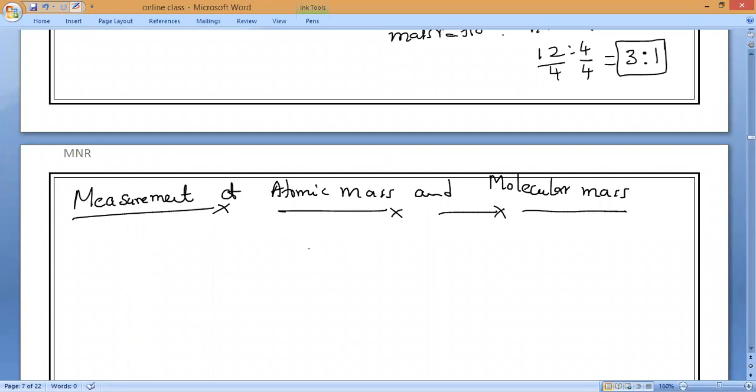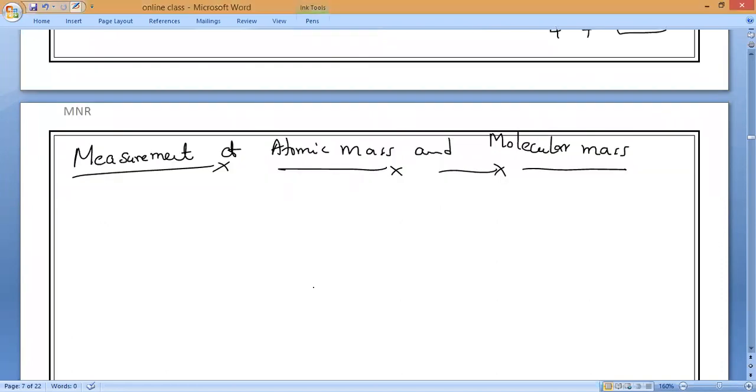But atoms are extremely small. They are the smallest particles of matter. Is it possible to see them easily? No. Do you think it is possible to measure the mass of an atom individually? Suppose I ask Mr. Harish to measure the mass of an atom. Suppose this is a single atom. Is it possible to measure it individually? No, sir. We cannot see them with the naked eye.